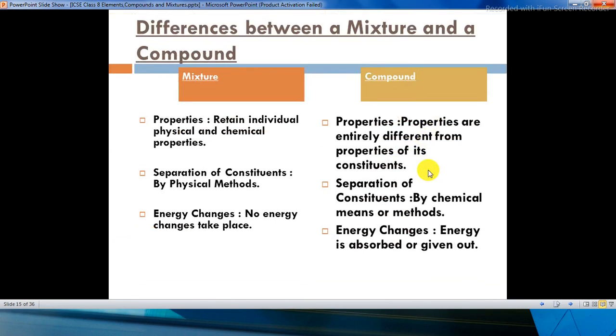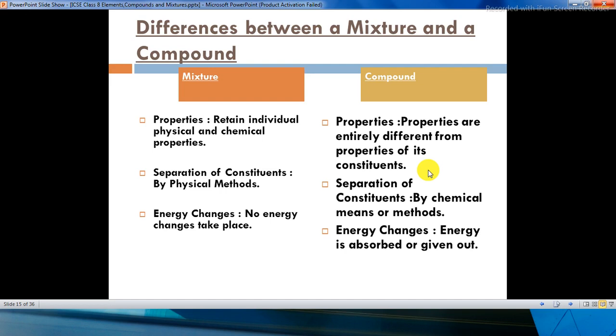What is the difference between a mixture and a compound? The next property we are going to study is about properties. The mixtures will retain the individual physical and chemical properties, whereas in a compound, the properties will be entirely different from the properties of its constituents. As I told you and gave you the example of water, water is in a liquid state, whereas hydrogen and oxygen are gases. But in a mixture you will find that the properties will be retained, physical as well as chemical.